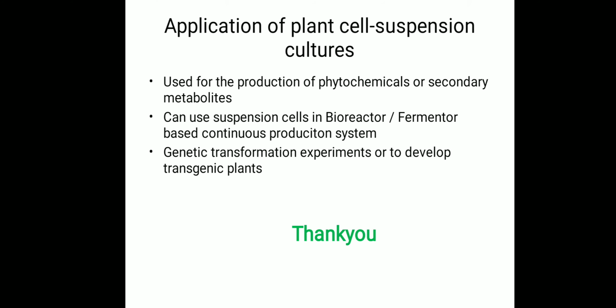Now we will see the applications of plant cell suspension culture. Cell suspension culture is used for the production of phytochemicals or secondary metabolites, and suspension cells can be used in bioreactor or fermenter based systems for large scale purposes. Then the suspension cells are useful for genetic transformation experiments to develop transgenic plants.